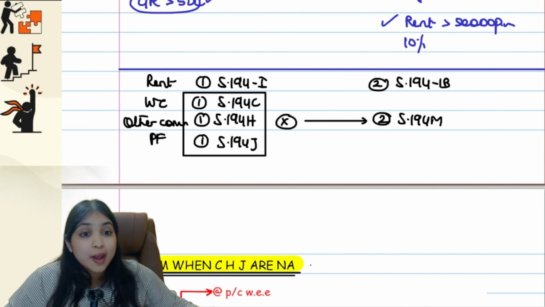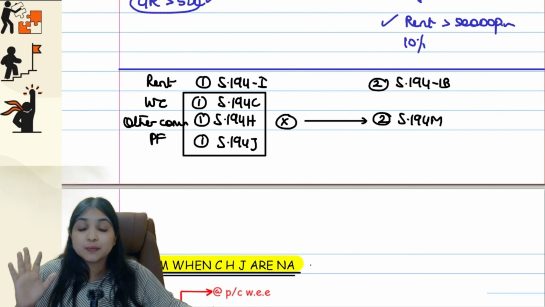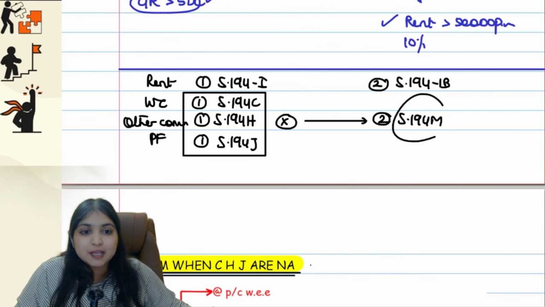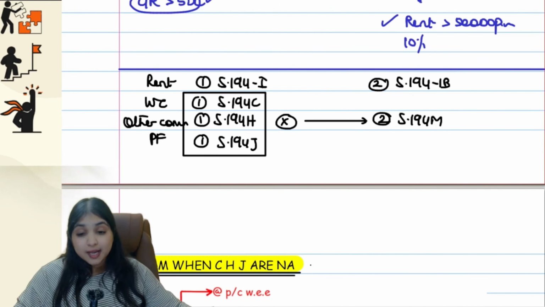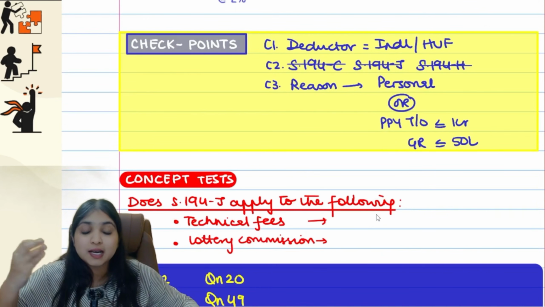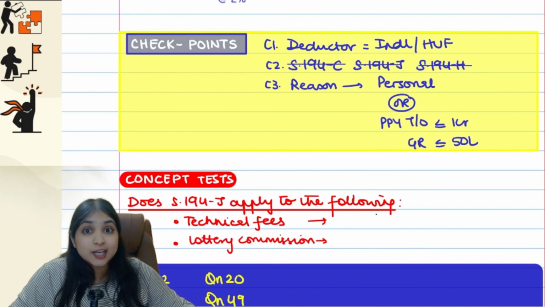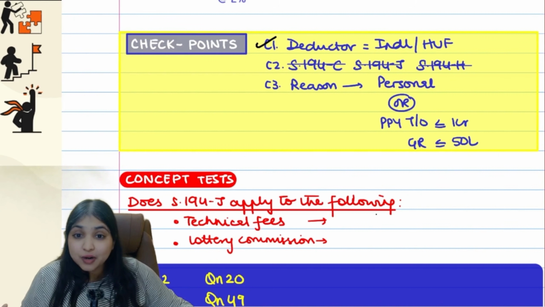So just like how I gave you 4 checkpoints in 194IB, in 194M I will give you 3 checkpoints. Once you know 194IB, 194M will be a cakewalk, guys. Listen to me. Let me straight away take you to the checkpoints, then we will come to the main diagram. First checkpoint, same as before: the deductor has to be an individual or HUF. Same point we had in 194IB also.